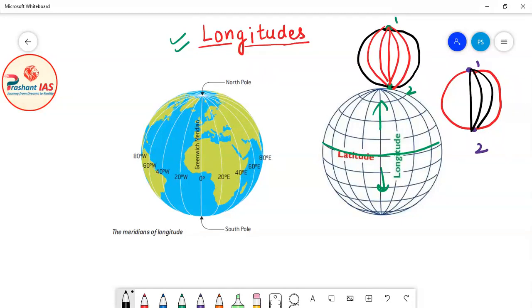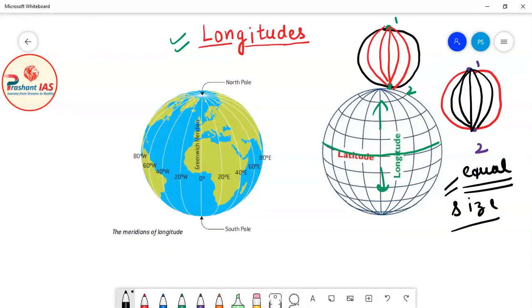I think many of the students are able to understand this because the imaginary power of some of the students is very good. But the students whose imaginary power is not that good can do this activity in their home, and after performing it they will definitely understand what I mean to say. So you have to draw vertical lines by connecting both these poles. What you will observe is that the length of all these vertical lines is equal. So take a ball, mark two poles, then draw the vertical lines connecting these two poles, and you will observe that the size of all these lines is equal.